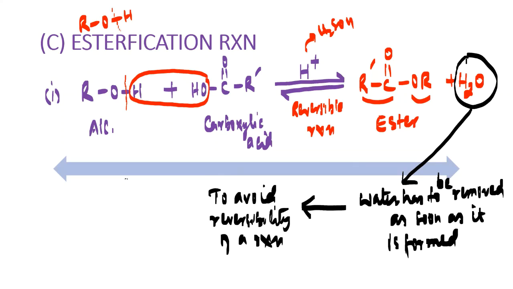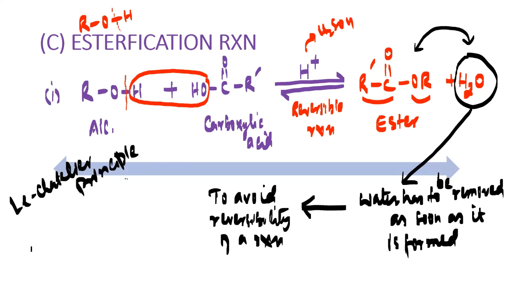Otherwise, what will happen if you don't remove water? Water will interact with the ester. Okay, and again you will get alcohol and carboxylic acid. So remove the water as soon as possible. And one more thing is also there. If you look at Le Chatelier's principle, you will find out that when you remove the water, the molar concentration of water will decrease. So molar concentration of water decreases now from the product side. So what will happen, my dear friends? The reaction will shift, the equilibrium will shift in the forward direction.